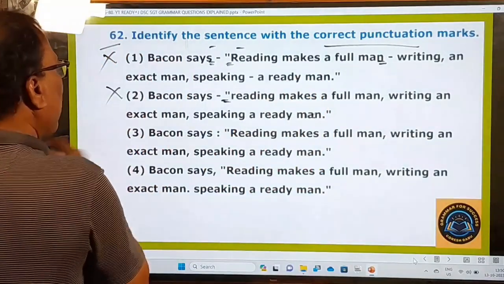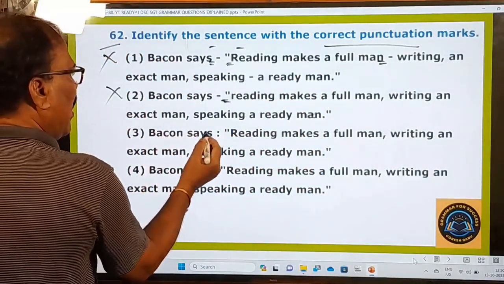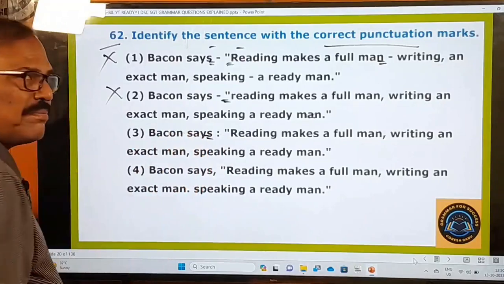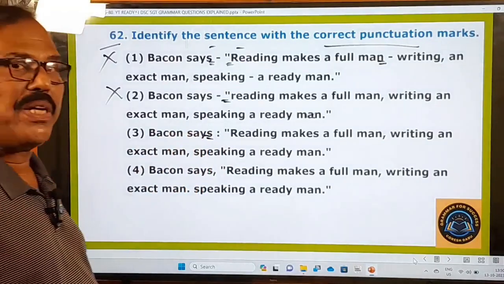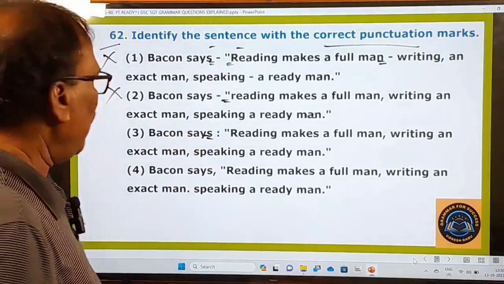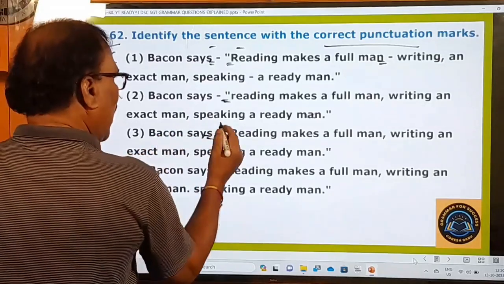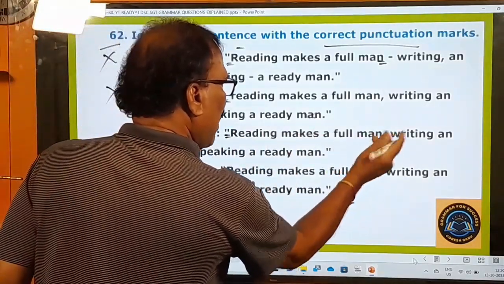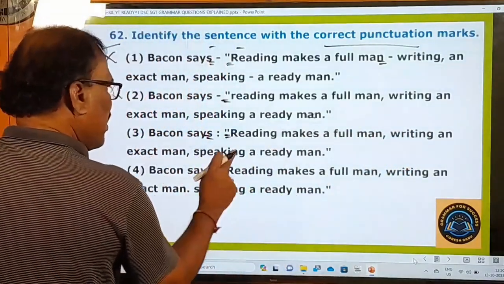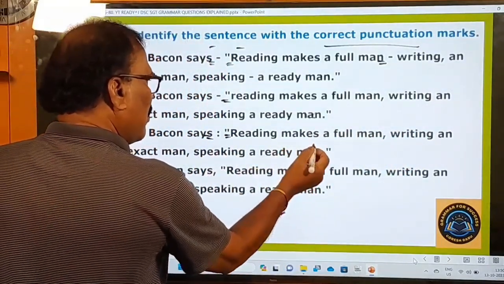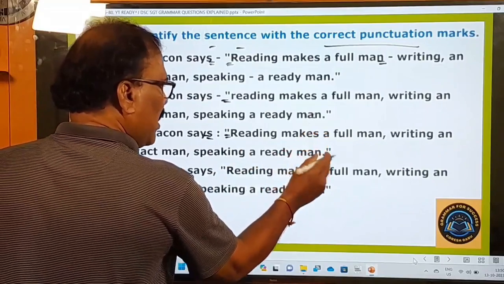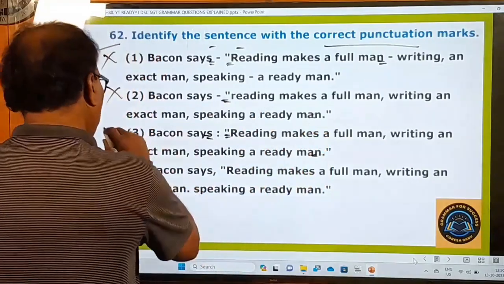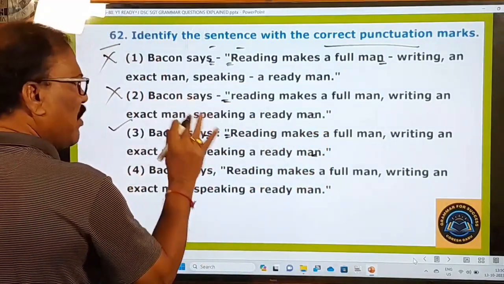And Bacon says, you look at this third one. And here he has used colon. In direct speech, we can use colon also instead of comma. Bacon says, right, and quotation marks begin, capital letter is used. Reading makes a full man, comma. Writing, an exact man, comma. Speaking, a ready man, comma. And here full stop. This is right as far as my knowledge is concerned.